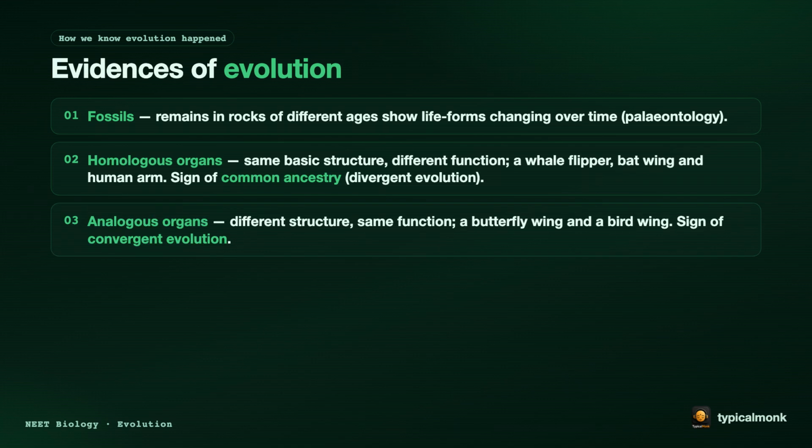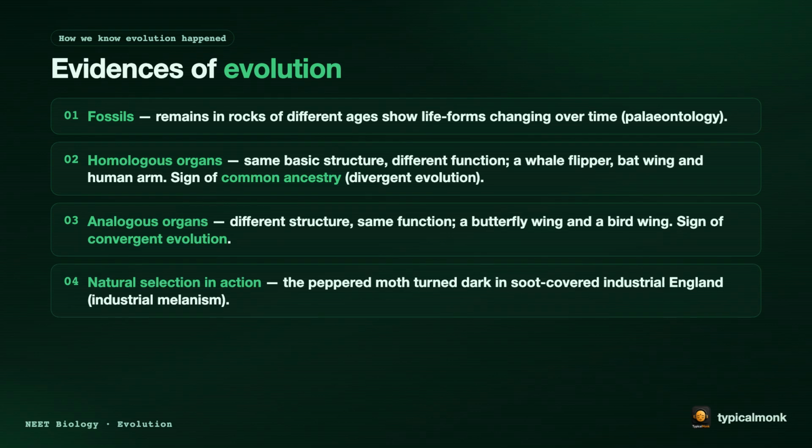Third, analogous organs. Different structure, but the same function, like a butterfly wing and a bird wing. This is a sign of convergent evolution. Fourth, natural selection right before our eyes. In industrial England, on soot-covered walls, the peppered moth turned dark. This is called industrial melanism.